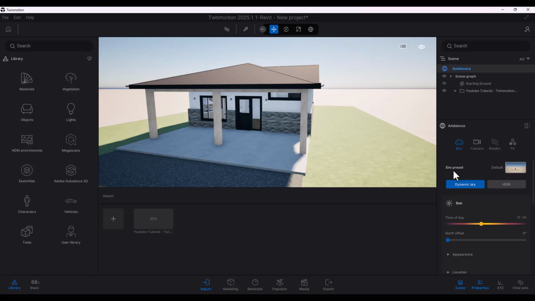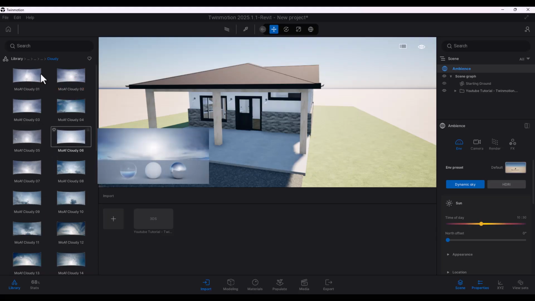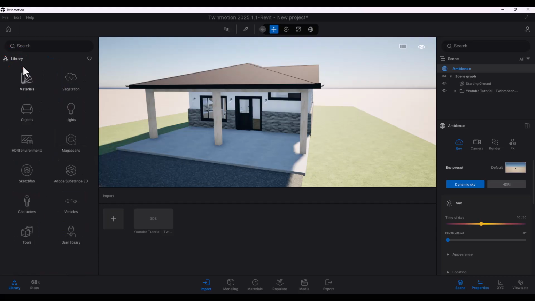We'll use the dynamic sky for this. You do have an option to use HDRI, which are these HDRI environments down here on the left side of the screen. You can pick any of the sun settings. They're basically images that come in and give you the lighting for your scene. There's a bunch of these options here, but I'm not going to make this super complicated. The intent with this whole tutorial is to keep it nice, simple, and quick. So we'll keep it to dynamic sky.